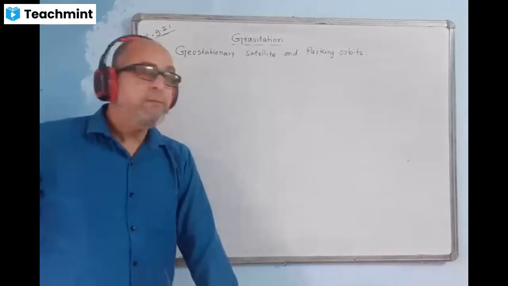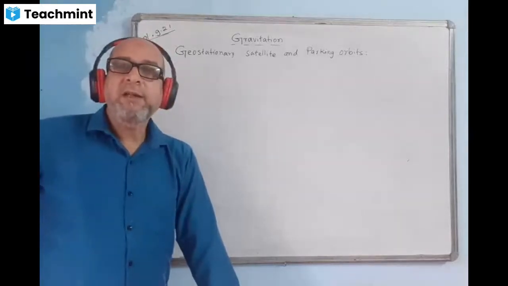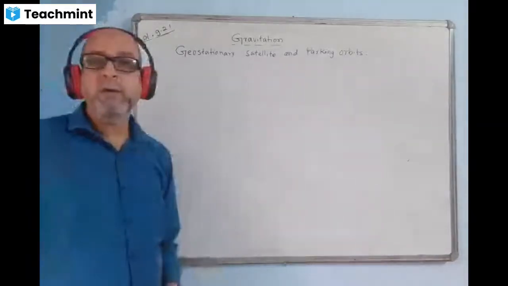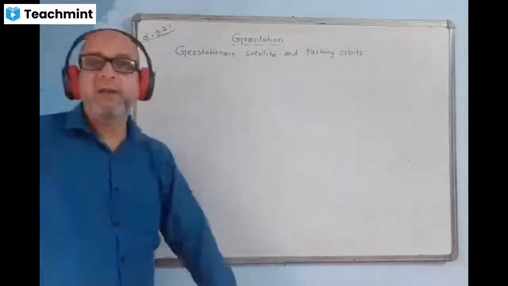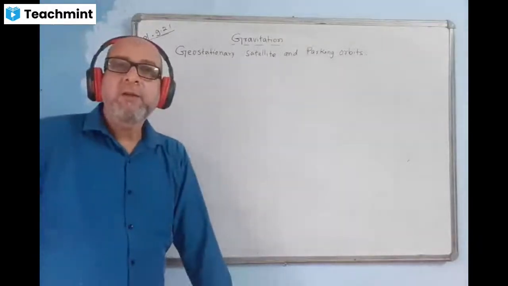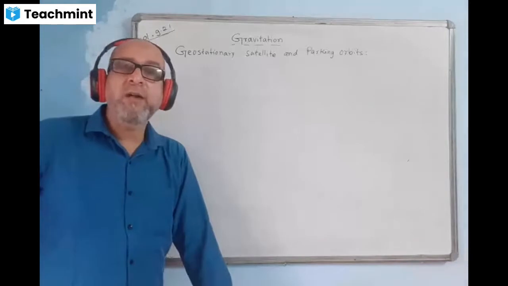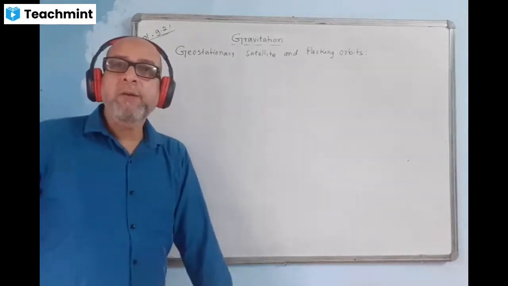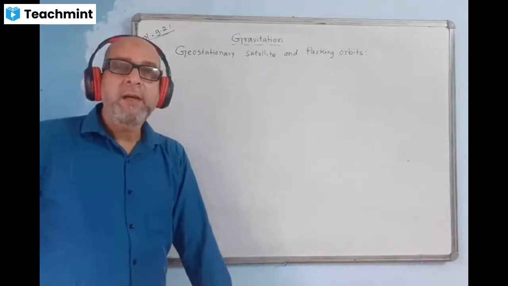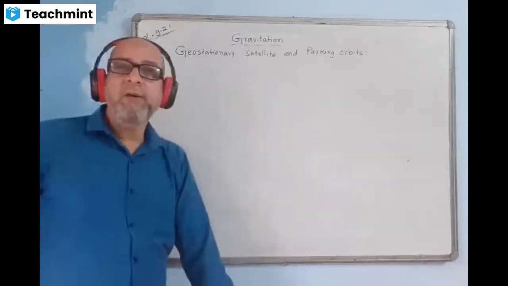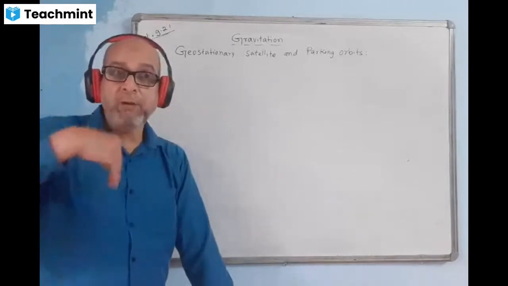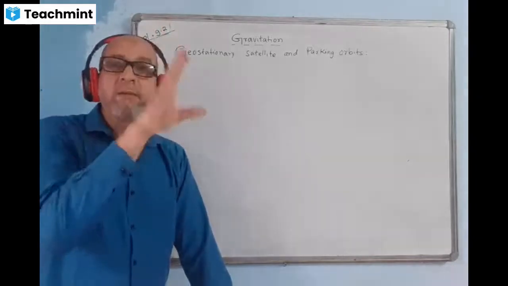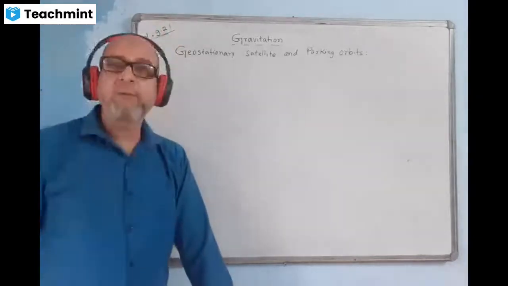Okay, now, what is a geostationary satellite? Of course, it is a satellite, but geo means related to the Earth, and stationary means fixed. Geostationary satellites are those satellites whose position remains fixed with respect to any point on the surface of the Earth. That means such satellites will not escape from view from a point on the surface of the Earth. That satellite will always be seen from a particular point on the surface of the Earth.